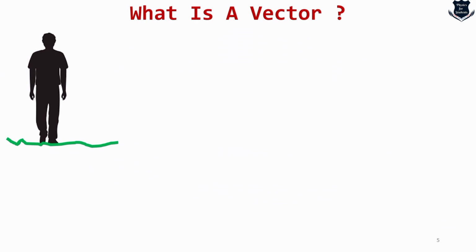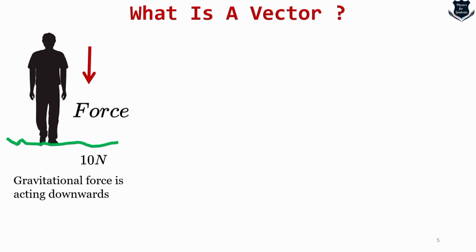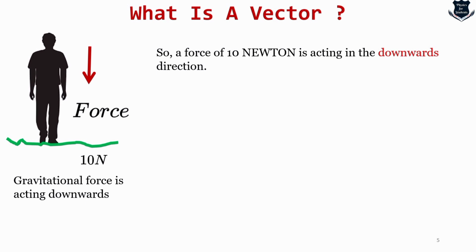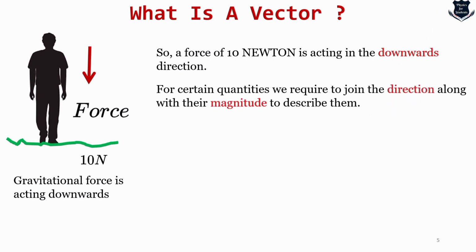Now, if I am standing on this ground, I will see that there is a force acting downwards, which is say for example 10 newtons, and I can understand that the gravitational force is acting downwards. So a force of 10 newtons is acting in the downwards direction. For certain quantities we need to join the direction along with their magnitude to describe them. In the earlier example we just needed the numerical quantity to describe the kilograms of it, but here what we need is both the direction and the magnitude, and this is what is called vectors.